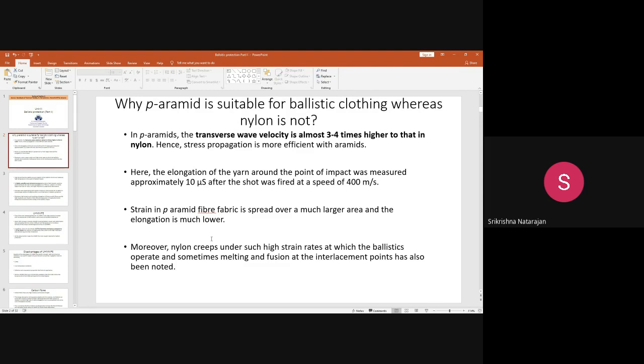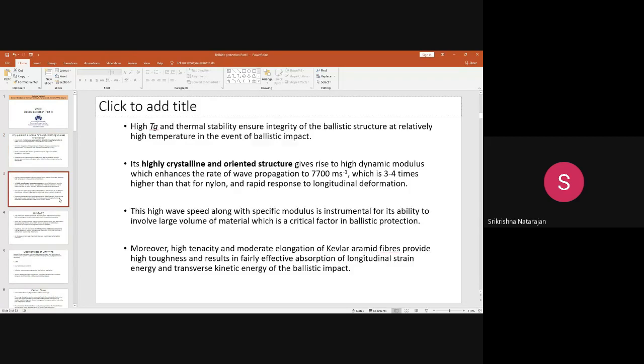There were other reasons also, because nylon creeps under high stress and strain rates. For example, if you start giving some stress to nylon at a high strain rate, it will just creep. It will just extend with time. Also, because of the projectile heat energy when it strikes the fabric, nylon sometimes leads to melting and fusion at the interlacement points. So that is also one of the reasons why nylon was not that effective. Then how were the para-aramids found to be effective?